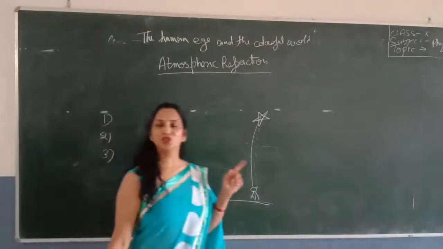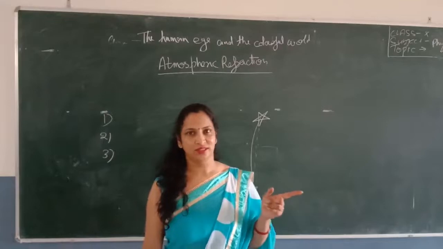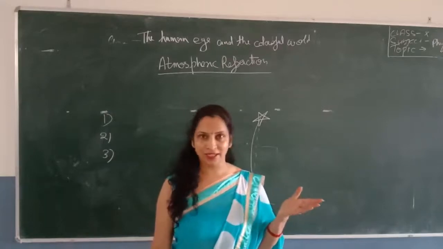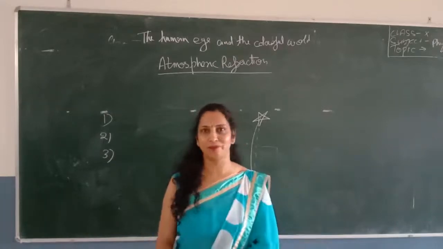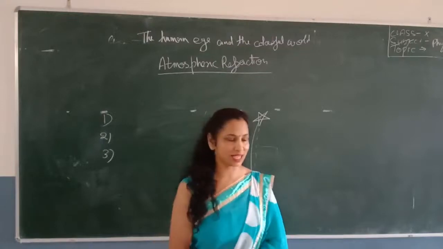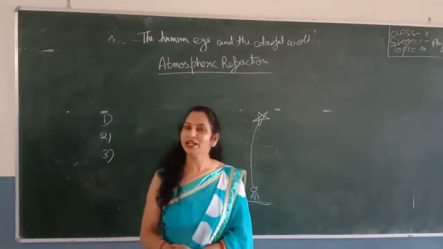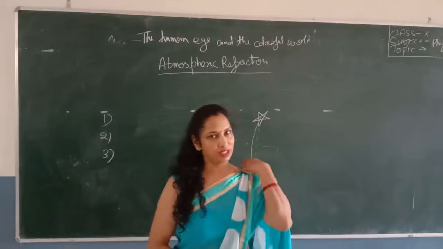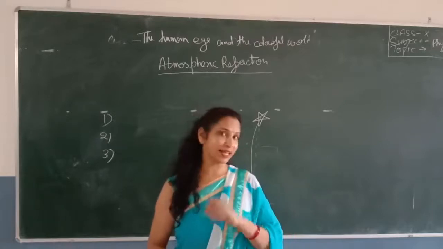Now the next question: why do the stars twinkle and the planets do not? We have seen the night sky, and the Venus planet appears very bright in the night sky. So why do the planets not twinkle whereas the stars twinkle? You can explain its answer like this.